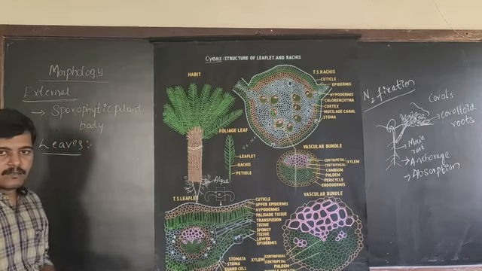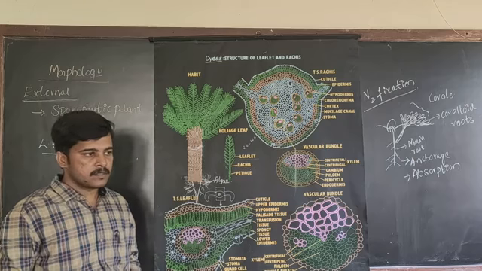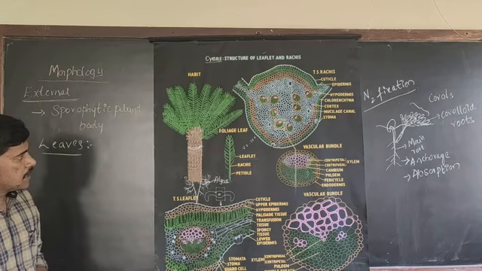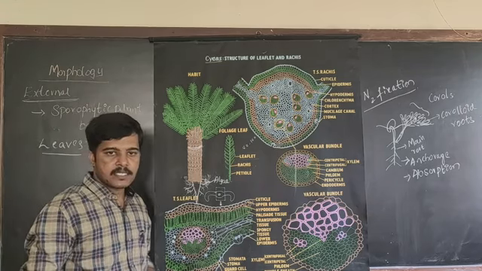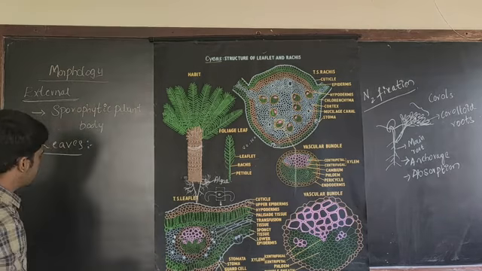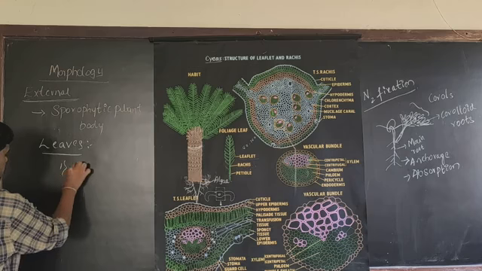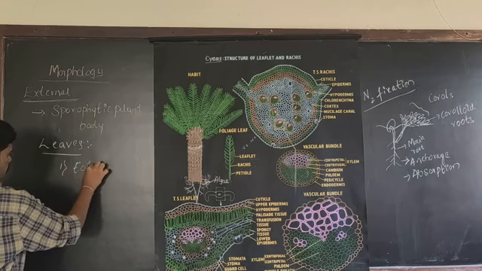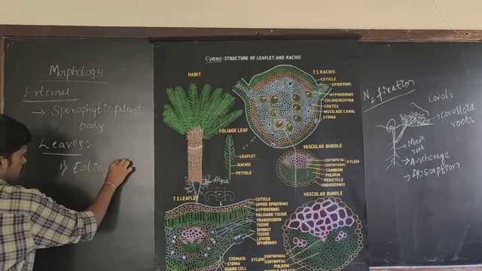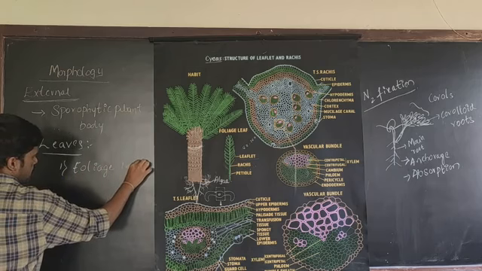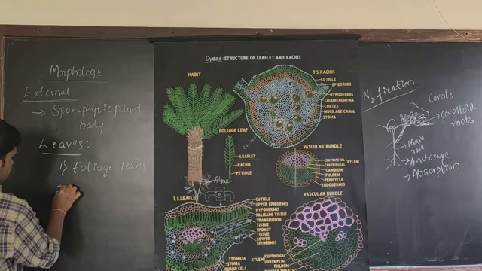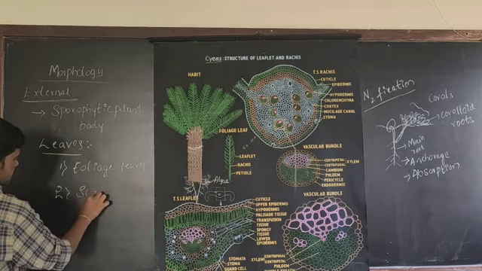Let us see the external morphology of leaves. In case of Cycas, it consists of two types of leaves. One is normal foliage leaves and the second one is scaly leaves.